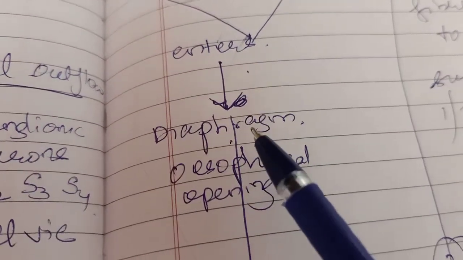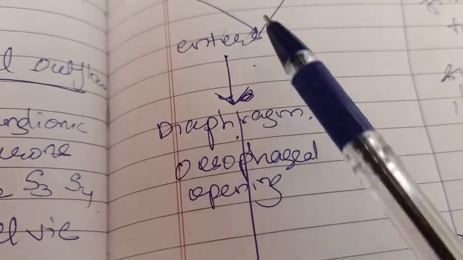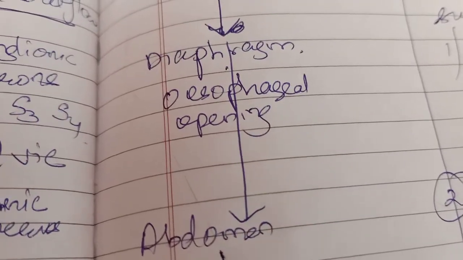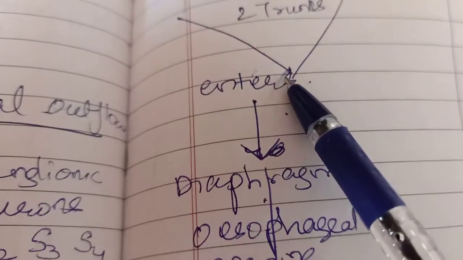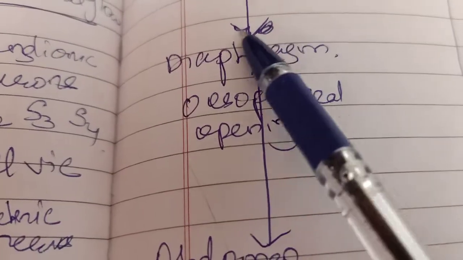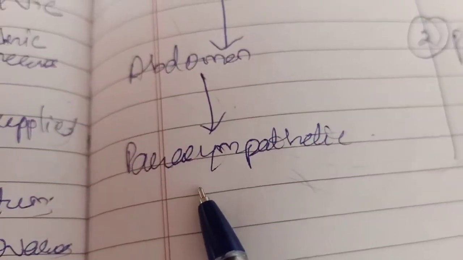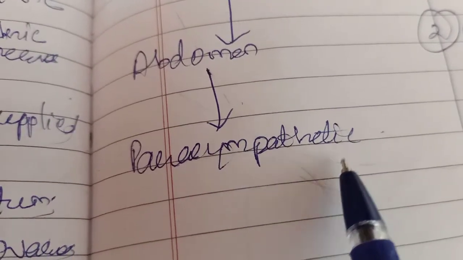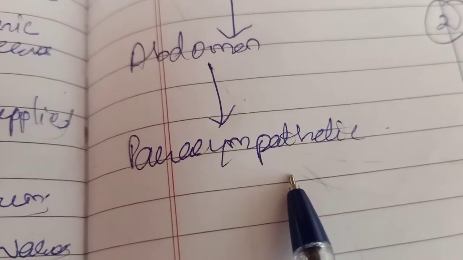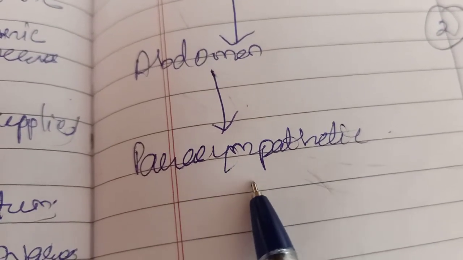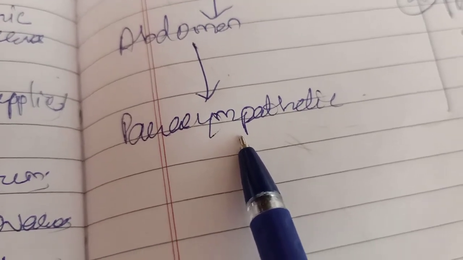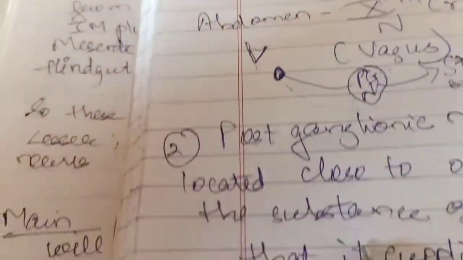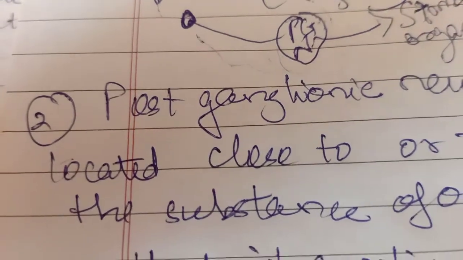They will enter the abdomen through the esophageal opening in the diaphragm. In the abdomen they will give the parasympathetic supply, uniting with the postganglionic neurons. So this was about the cranial outflow.